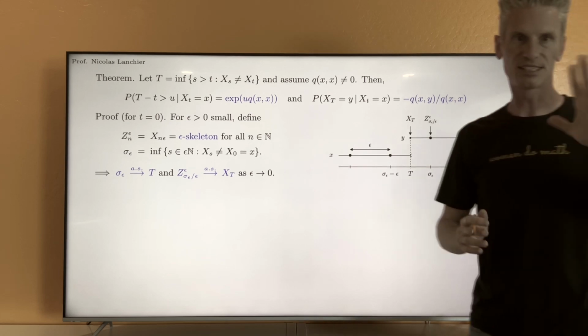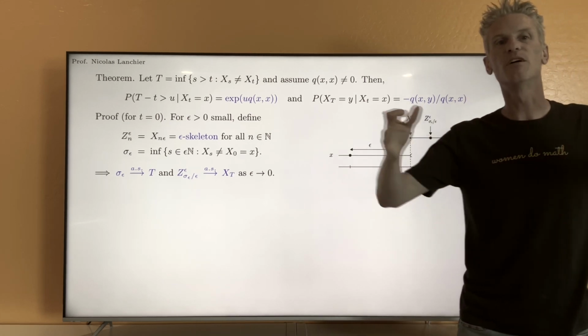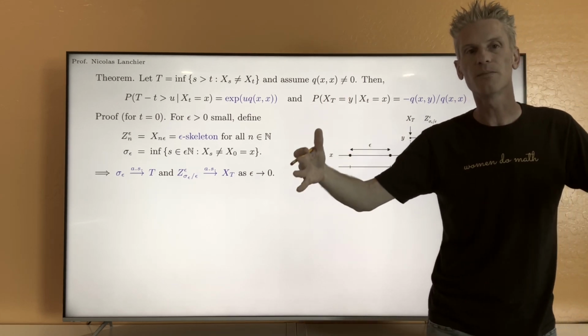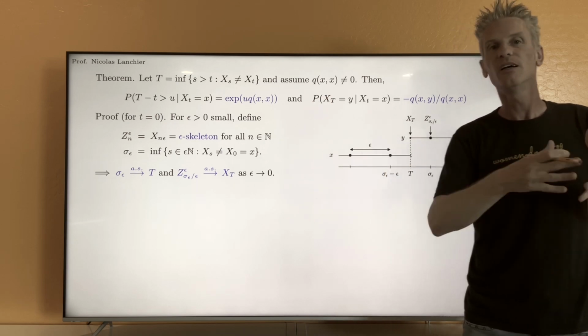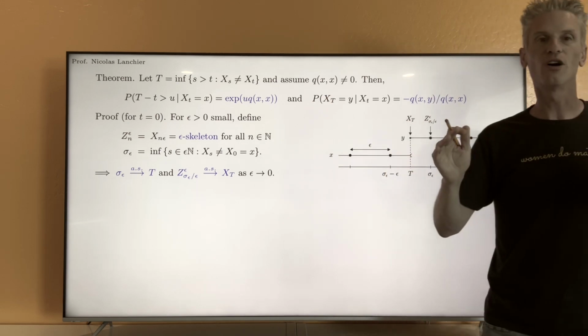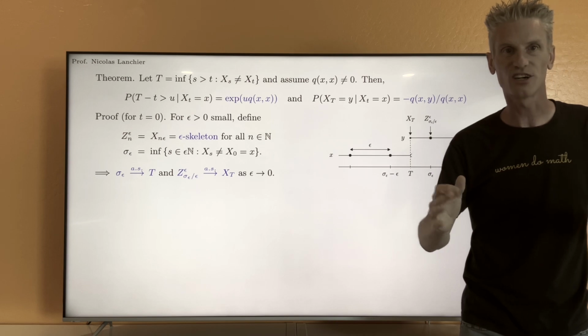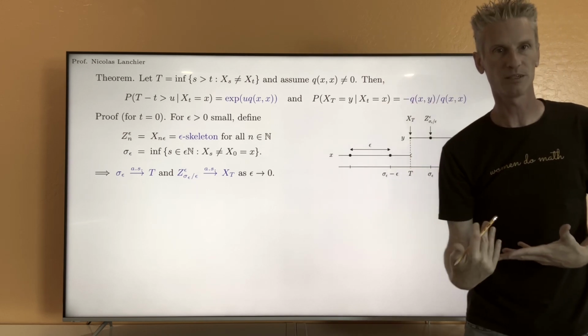And so in some finite amount of continuous time, the number of time steps for the epsilon skeleton scales like 1 over epsilon.